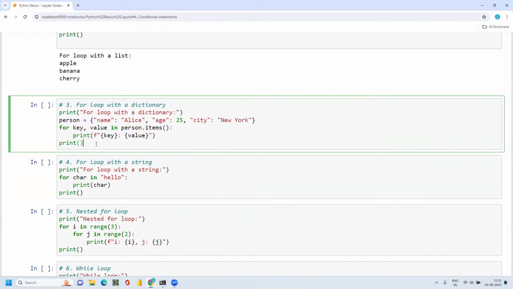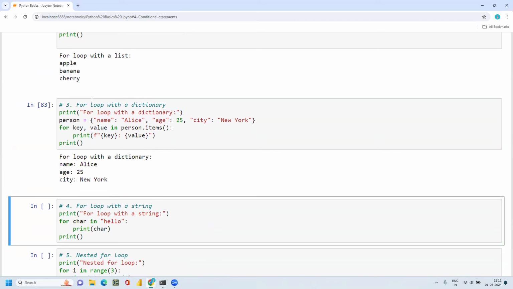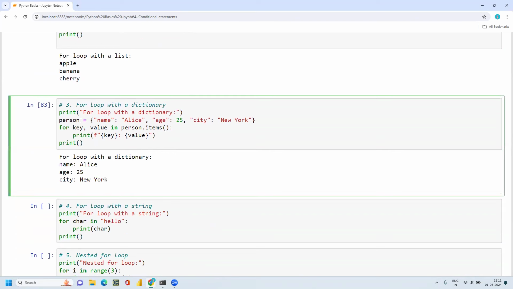Now let's talk about for loop with a dictionary. I have a dictionary called person with the keys and values: name, age, and city. I wanted to get the key and value in this person dictionary, using person dot items. So this is how you can apply a for loop with the key and value in this dictionary. Then you can get this output.